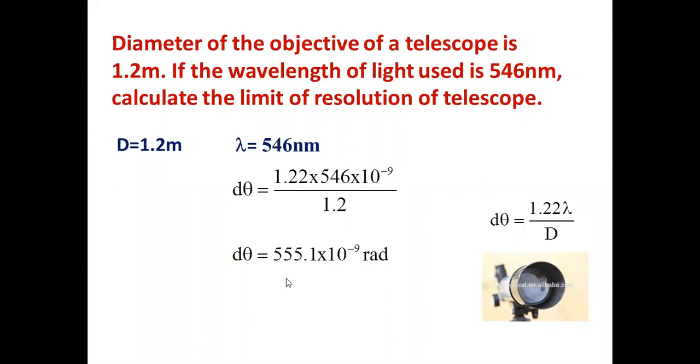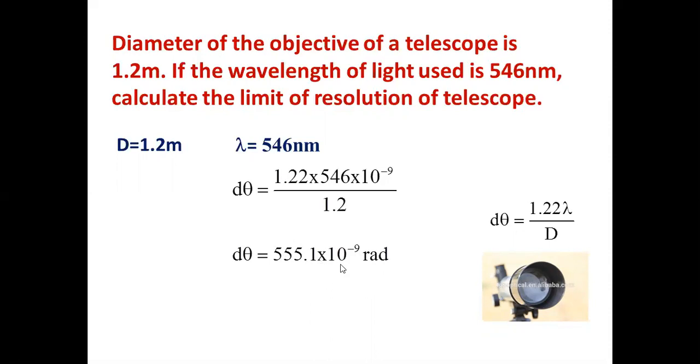you can see them separated in that telescope. When you take two rays of light from the objects and bring them to the telescope, if those two rays make an angle of 555.1 into 10 to the power minus 9 radians, you can see those two objects as separated objects. If those two objects subtend an angle less than this, they cannot be seen as separate objects. If they subtend an angle more than this, you can see them well separated, no problem. So this is the minimum angle they should create in this telescope so that you can see them well separated.